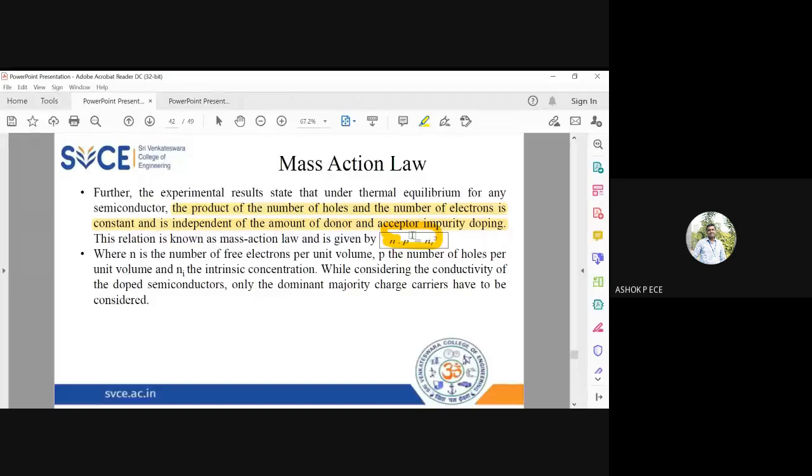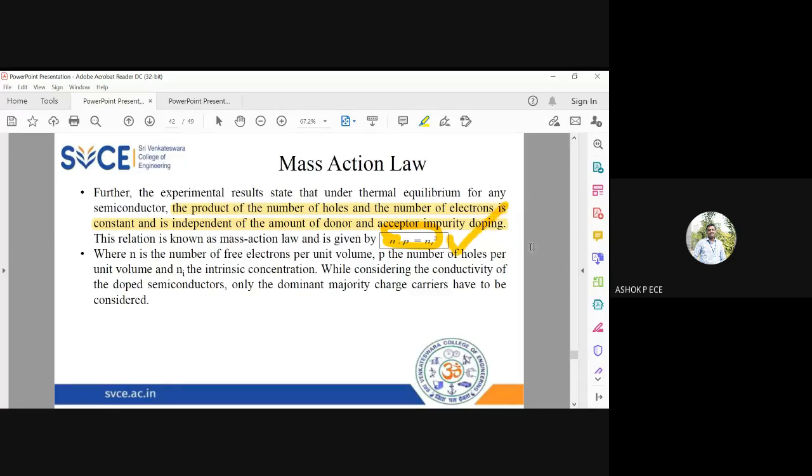That's what I said. Energy cannot be wasted, right? So even if the number of electrons is increasing, naturally the number of holes should reduce to keep the charge neutrality inside the atom the same. Correct. So that is what is called the mass action law, and the statement is given here. The product of the number of holes and electrons is constant and it is independent of the donor or acceptor impurity, whatever you are going to add to the atom. So N into P equal to Ni square. This is for an intrinsic semiconductor.